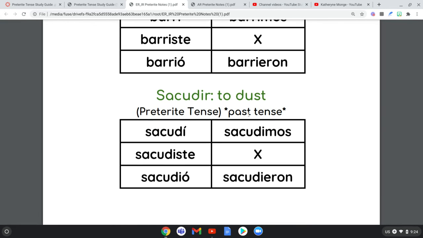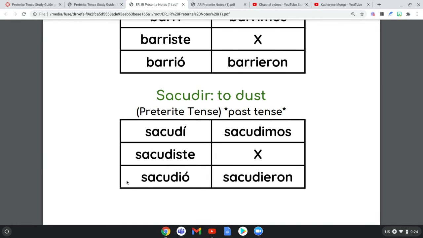Last or second verb. Now it's an IR verb. Same exact endings if you notice. This is sacudir, or to dust something off. So yo sacudí mis zapatos. I dusted off my shoes. Tú sacudiste la alfombra, the rug, right? Like outside, you went and dusted it off.